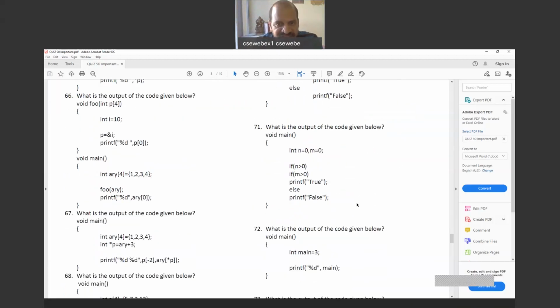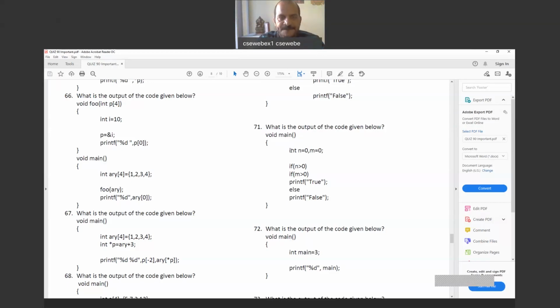Come to the next program, 71. n = 0 and m = 0. Variables are defined. Can you predict the output? Here I'll explain the indentation speciality. Can you predict the output? Anyone? Some members wrote false, some wrote true, and some wrote no output.